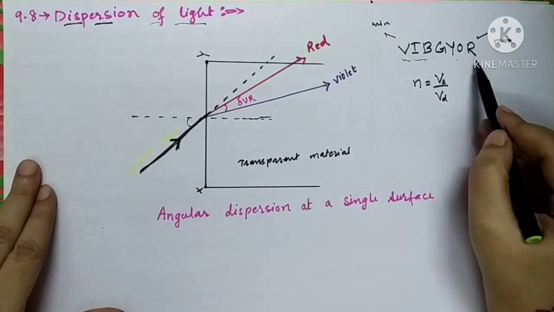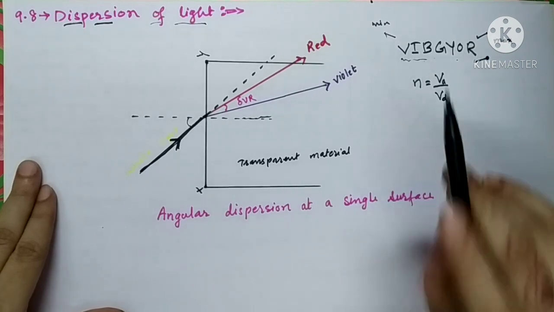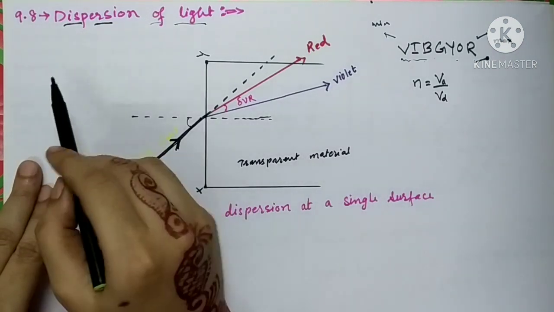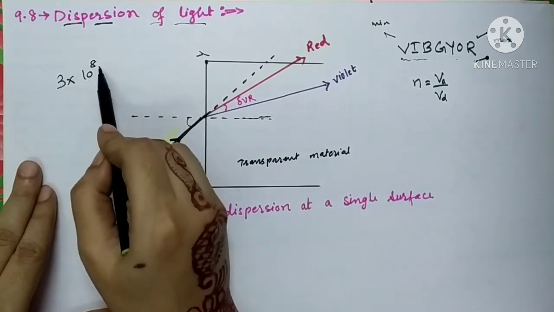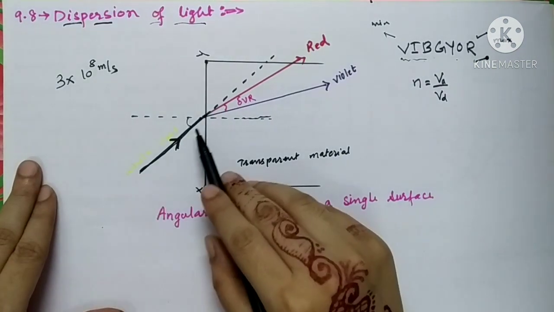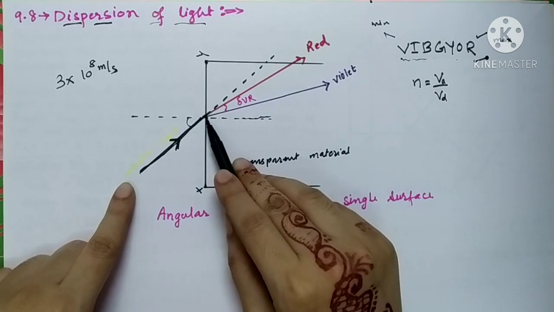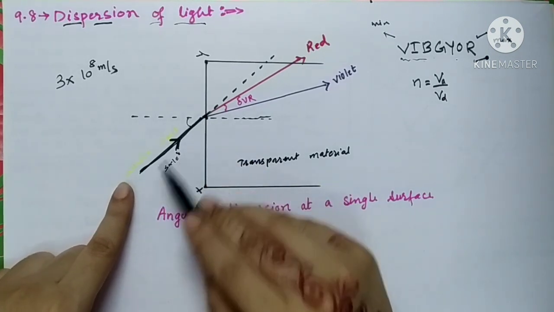Red color has the maximum velocity inside a denser medium, and violet color has the minimum velocity. We all know that the velocity of light in a rarer medium is 3 into 10 raised to 8 meter per second. Whenever this white light enters the surface of a denser medium, before it enters, it travels with the speed 3 into 10 raised to 8.